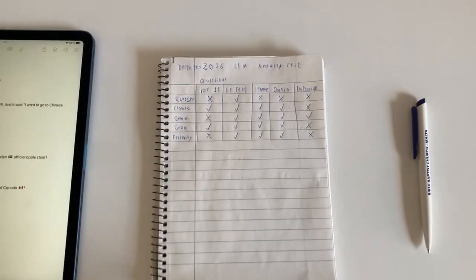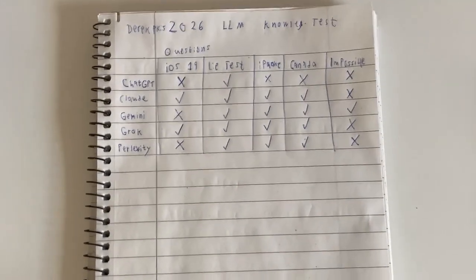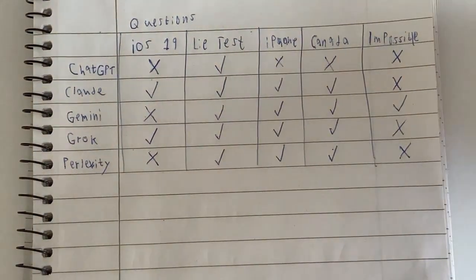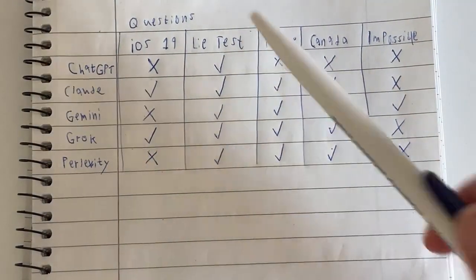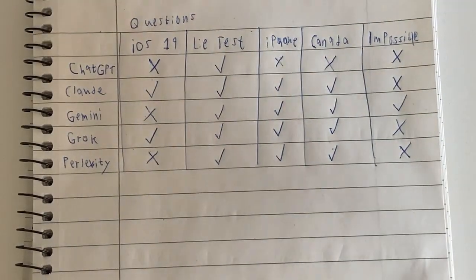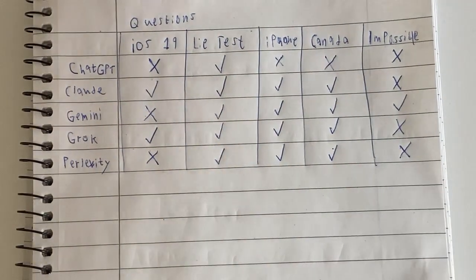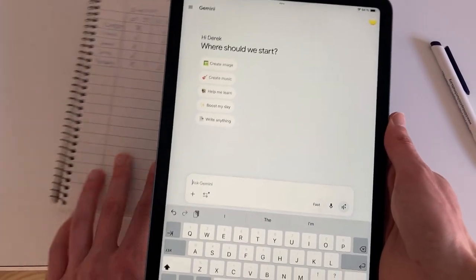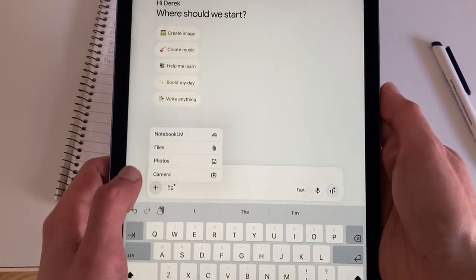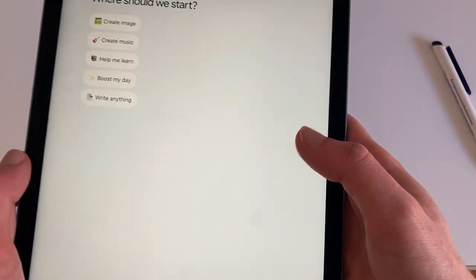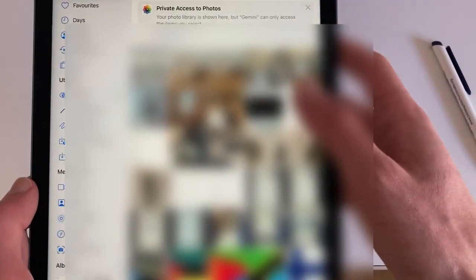So here's the results. One point to ChatGPT. So where do I put the points? Let me find somewhere. Okay, so because I have this, we can just take a picture of the results.